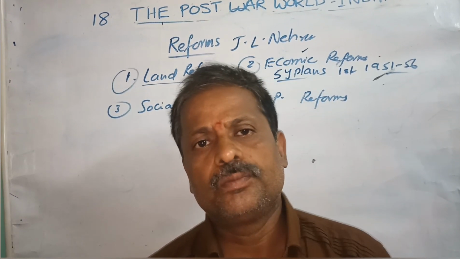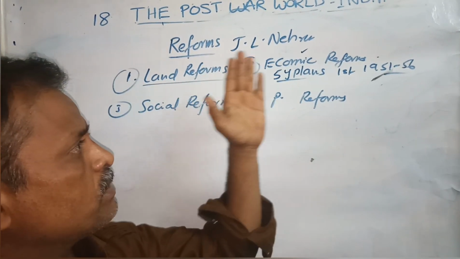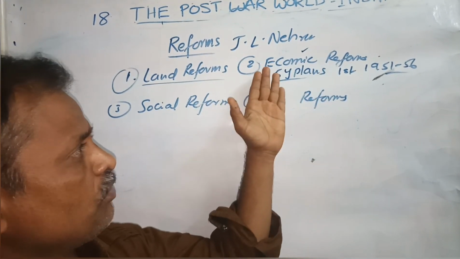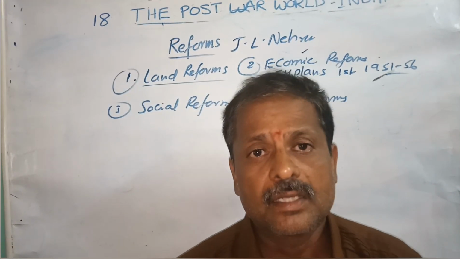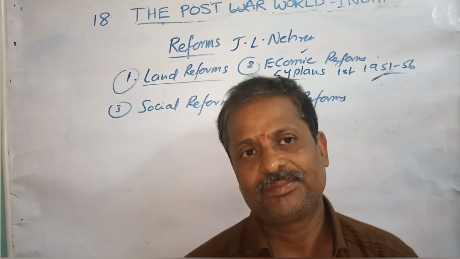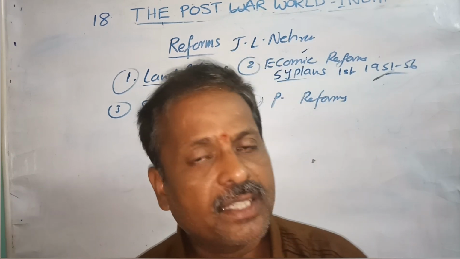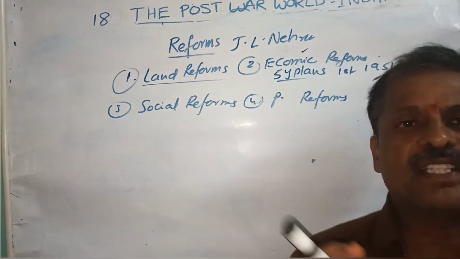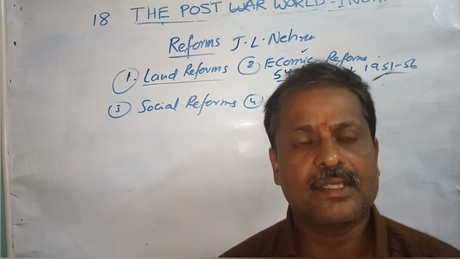And Nehru not only implemented the land reforms and economic reforms, it means the 5-year plans, he even implemented the method of the green revolution, nothing but a new scientific technology which was implemented in the Indian agricultural sector in order to increase crop production.